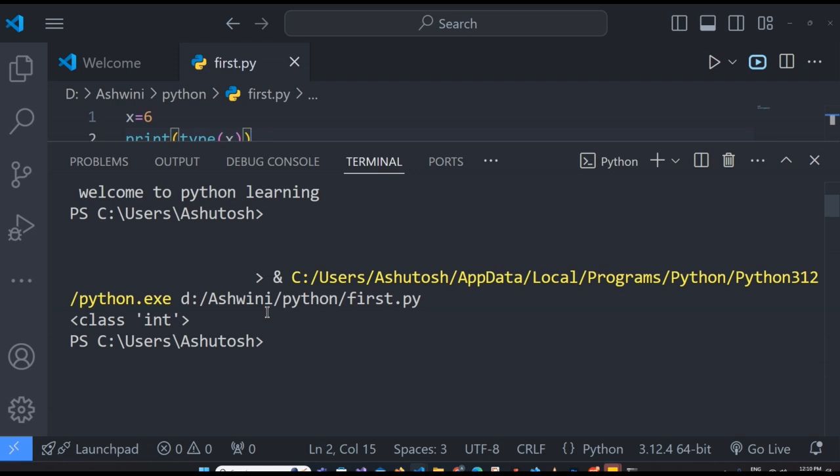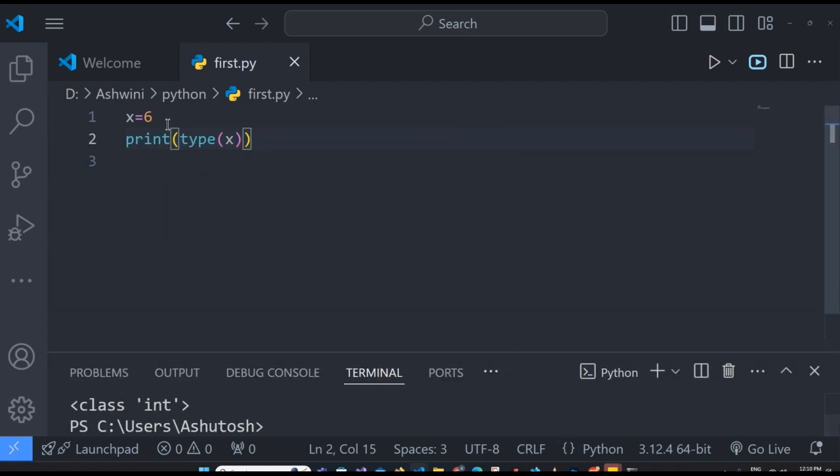So the type method we basically use to find out what is the type of the variable that we are giving. Next we can also try it with float. So we are trying with float over here. I mean to say we have made it 6.13. So now this is a float variable, right? So now let us see. Yes, we are getting the data type as float. So this is how we can try.